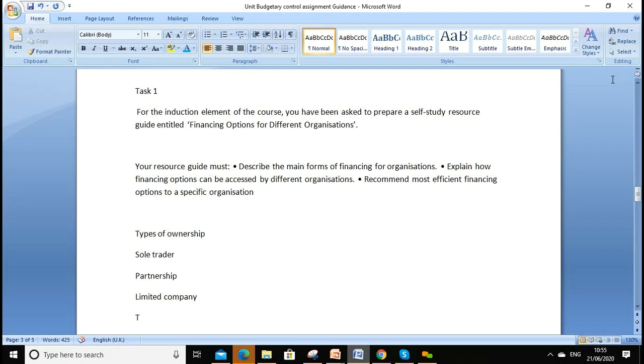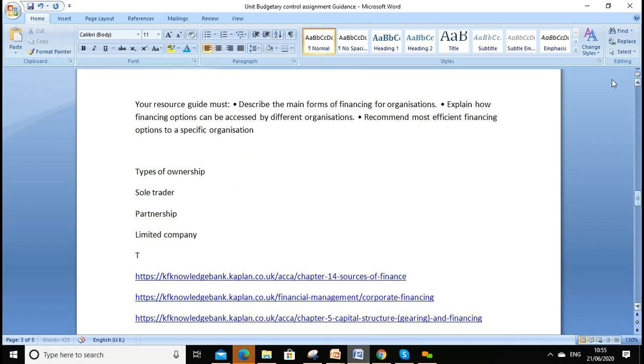Describe the main forms of financing organizations. You can explain how the financing options can be accessed by different organizations and recommend the most efficient financing for the specific organization. So we can discuss sources of finance.